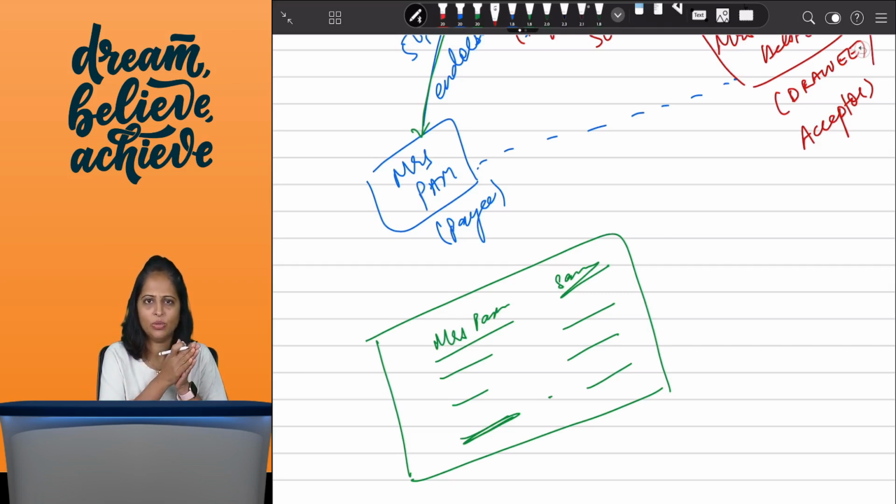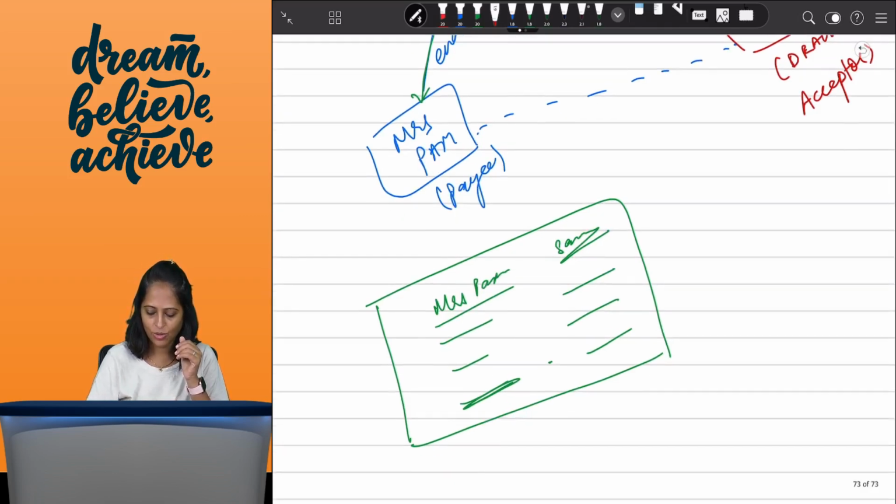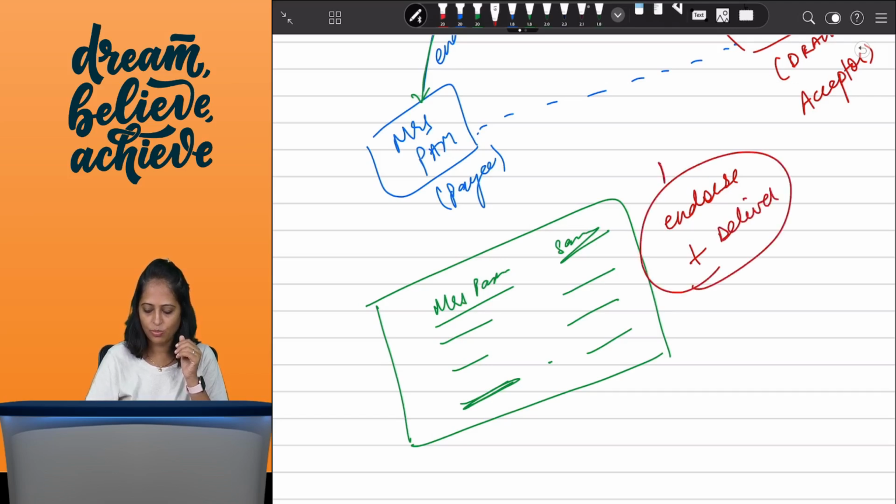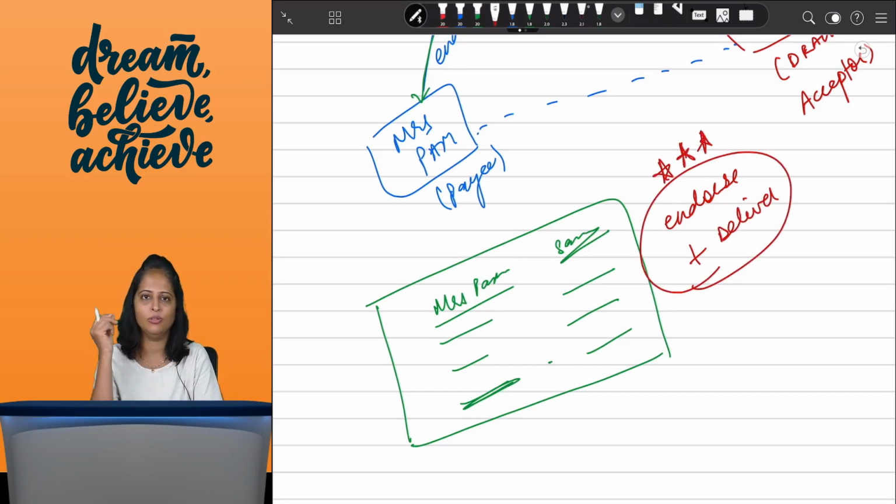Okay, but in this negotiation, the most important thing to remember here is that if it's a bearer instrument, like a check, I told you, a bearer check which I can take to the bank and take the money, then a bearer instrument I can negotiate only by way of delivery. That is fine. But when it comes to order instruments, then what I have to do is endorse plus deliver. I have to do both of these things. I have to endorse it also, and I have to deliver it also.